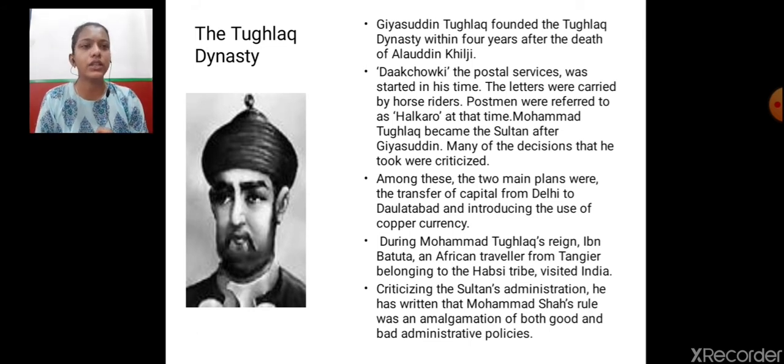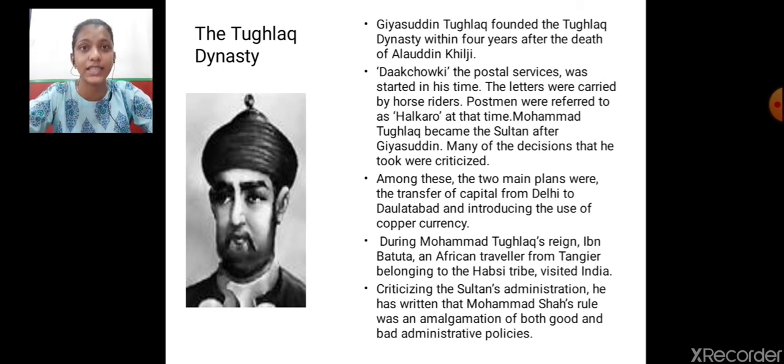During Muhammad Tughlaq's regime, Ibn Battuta, an African traveller from Tayangar belonging to the Hapsi tribe, visited India. Criticizing the Sultan's administration, he wrote that Muhammad Shah's rule was an amalgamation of both good and bad administrative policies.